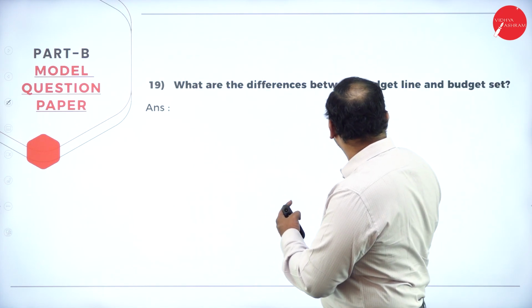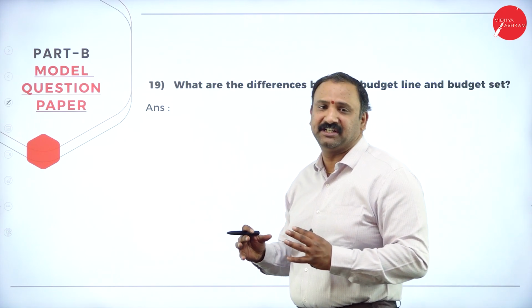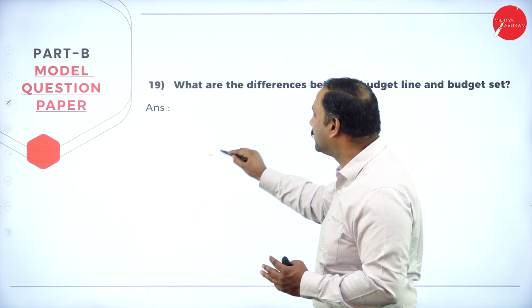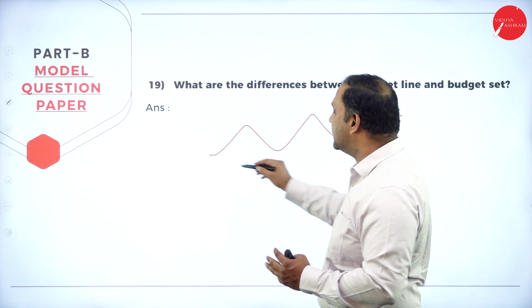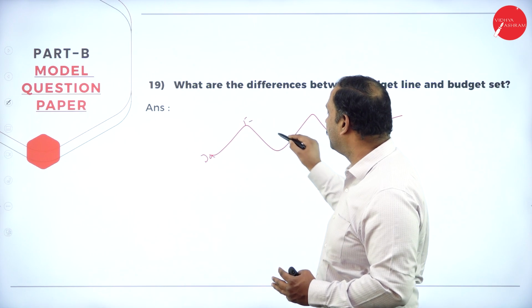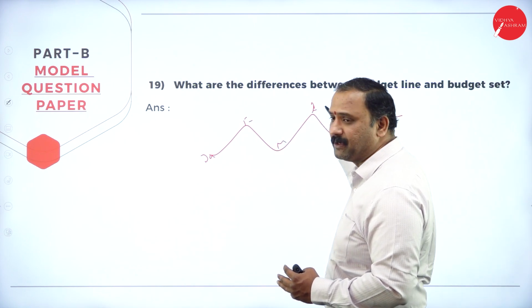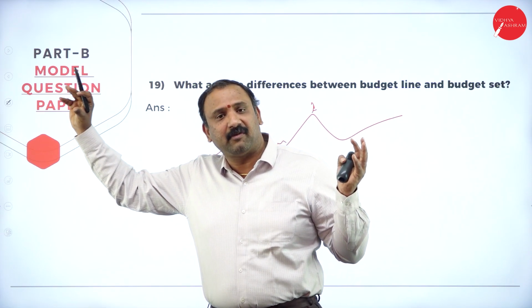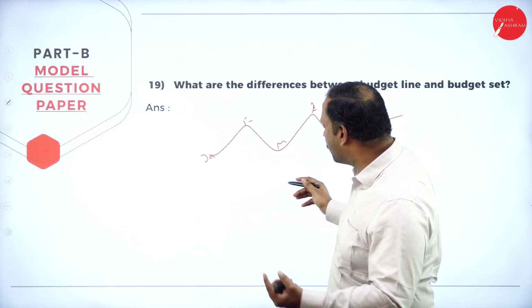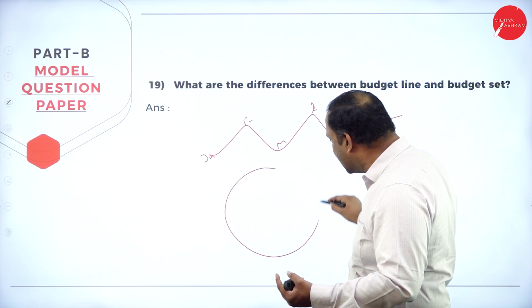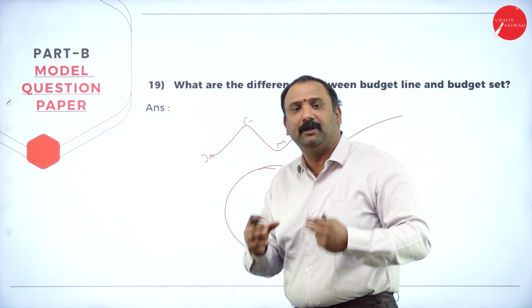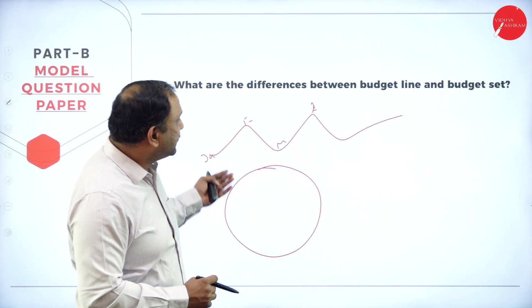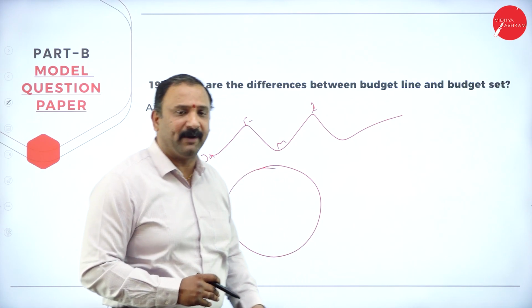Followed by, what are the differences between budget line and budget set? Now, whenever we talk about a budget line, it is an overall time period. It will be something like this, starting from the month of January, February, then March, then April. So this is a combination of the entire line that we are tracking together. Whereas when we talk about the budget set, it is a collection of all possible goods that can be bought within the income of the consumer. So this is the difference between a budget line and a budget set.